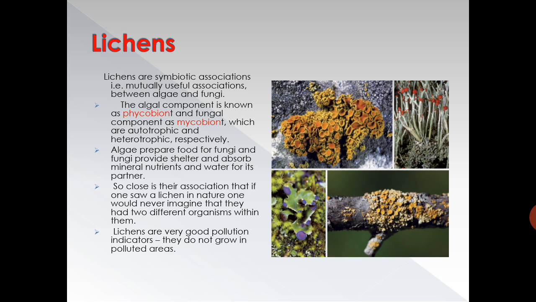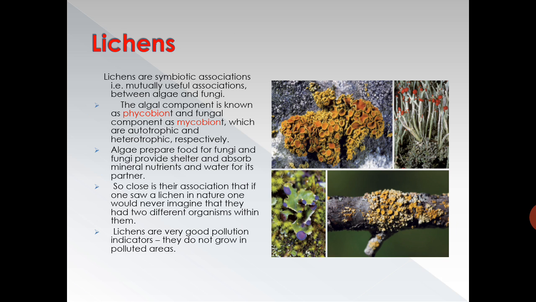So close is their association that if one saw a lichen in nature, one would never imagine that there were two different organisms within it. Lichens are very good pollution indicators. They do not grow in polluted areas. Lichens are of different types: crustose lichens, foliose lichens, fruticose lichens.